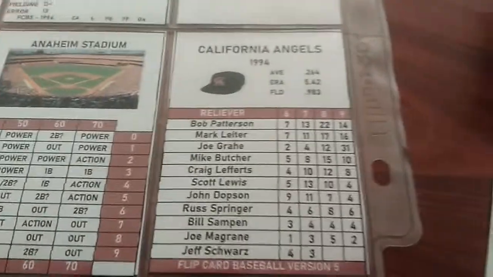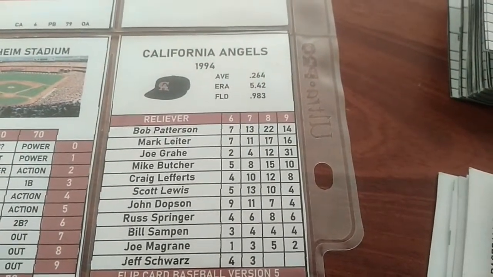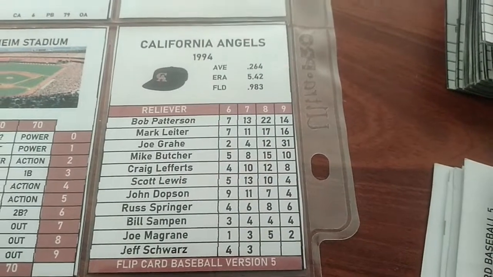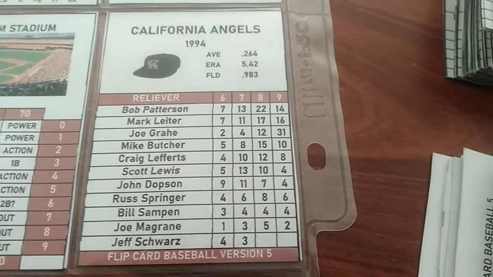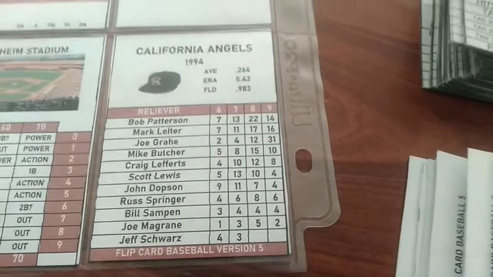The way we do that is we come over to the California Angels relief card. We can see the 6th, 7th, 8th and 9th innings and how many times the relievers appeared there. We look at the 7th inning because we're in the bottom of the 7th. And in this case, I think I'm going to go for Bob Patterson to come into the ball game.